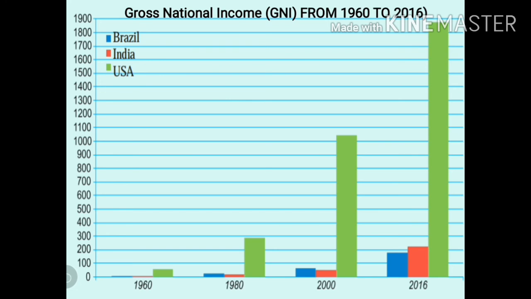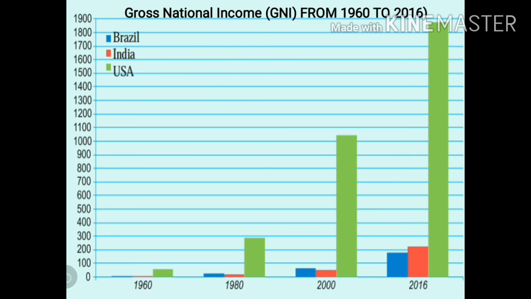But before that, let us understand the meaning of GNI, that is the gross national income. Gross national income, or GNI, calculates the total income earned by the nation's people and businesses, which includes the investment income regardless of where it was earned.